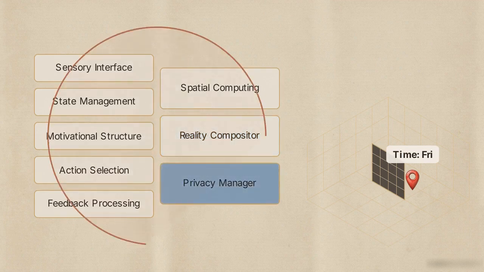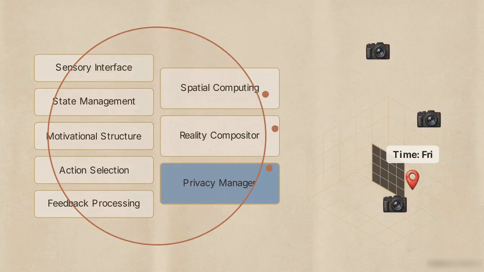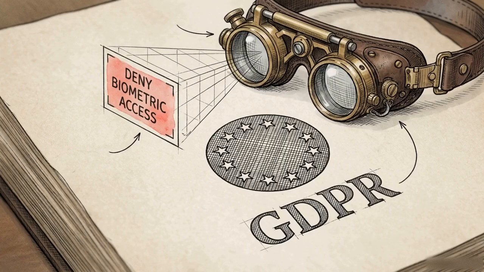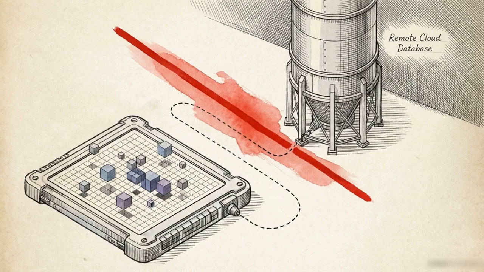Because this requires continuous camera feeds, the stack includes a privacy manager layer, using geofences to block incoming visual data from restricted areas. To comply with spatial privacy standards like the GDPR, this layer prioritizes on-device processing. The GDPR, or General Data Protection Regulation, is a strict European privacy law that governs how personal and biometric data must be collected and processed. By mapping environments locally, the architecture minimizes the transmission of sensitive physical space data to the cloud.